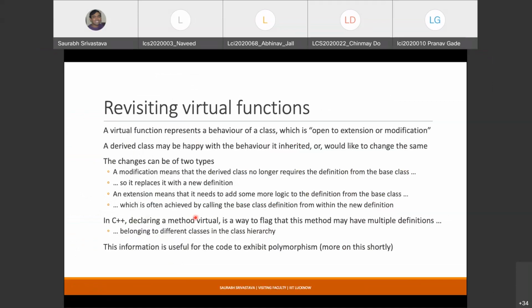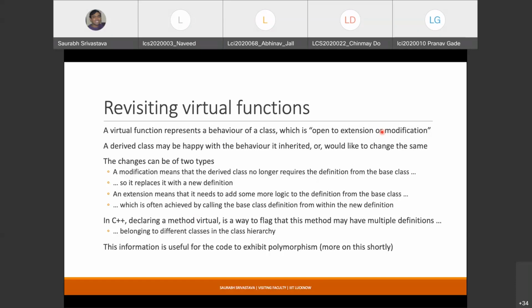Before going back to overriding and knowing what exactly it is, this is specific to C++. In C++, we have discussed what virtual functions are. A virtual function basically represents a behavior of a class which is open to extension or modification. That is what we learned in the previous lectures, where we discussed virtual functions, friend functions, and so on.